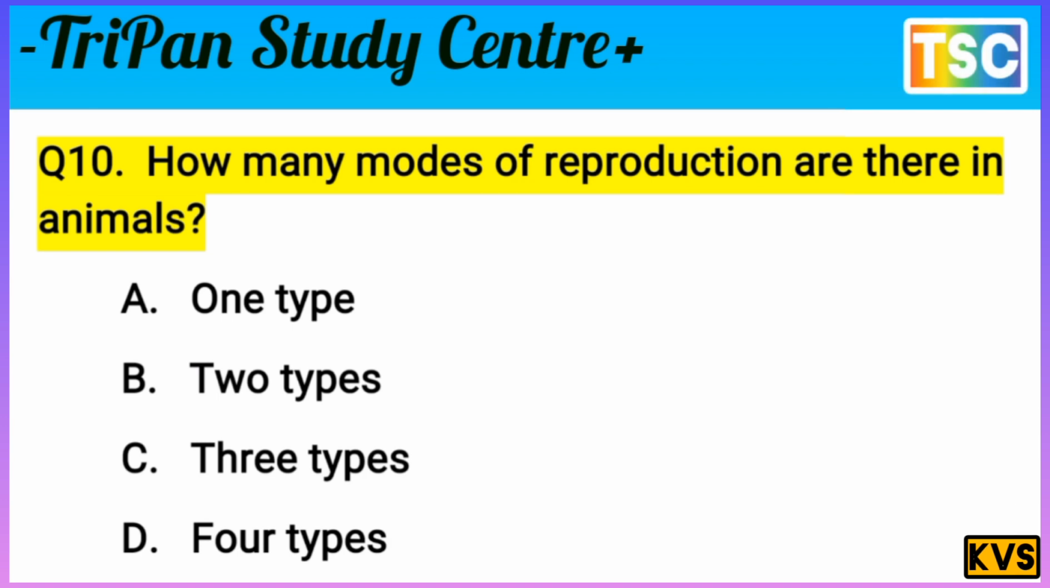It means the B option is correct. B option is correct for this question. Animals have two types of reproduction. That's important. Option B, two types. That's important. And let's see the next question here.